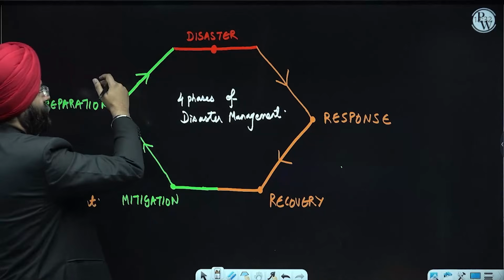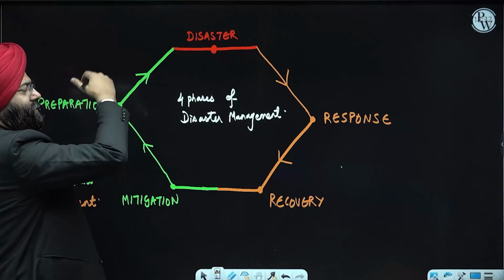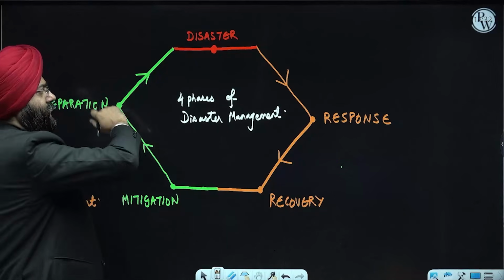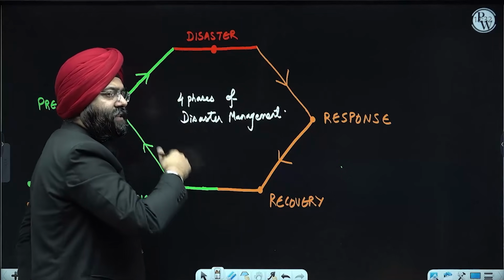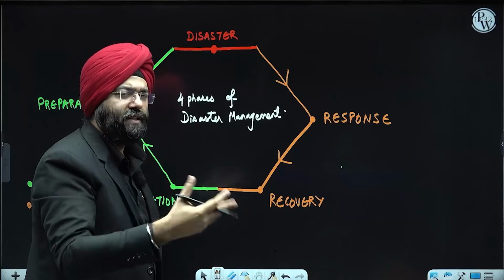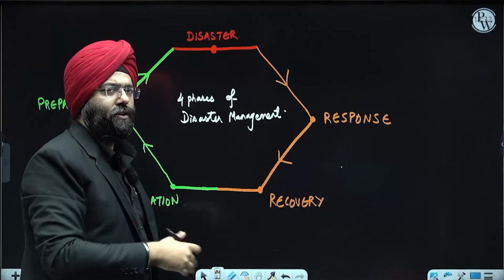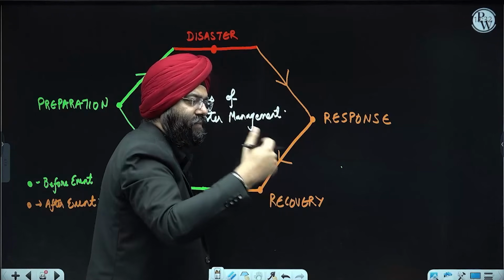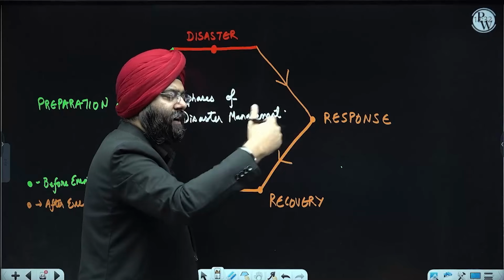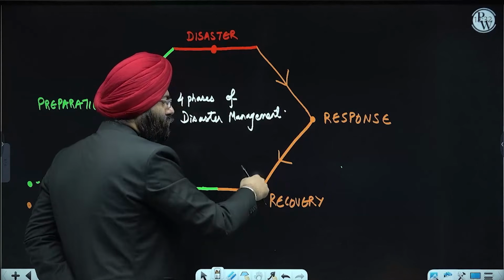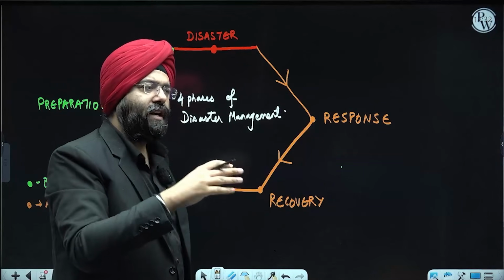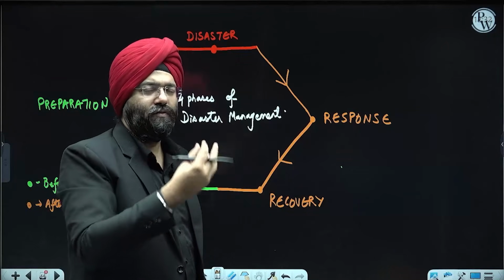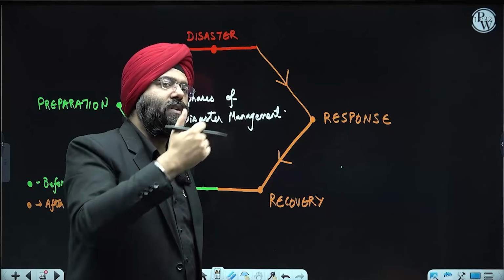Now let us assume there's a possibility of some disaster, and during that time you're getting prepared. That is known as preparation. Now what happens is a disaster takes place. A disaster with respect to, let us say, you can put a word hazard also over here. Let us say a cyclone or earthquake takes place. What will be your response? That is the response immediately during that and along with it after that also. And after that you recover, because immediately you realize immediate need would be, let us say, some disaster or hazard has taken place, you will be meeting the needs of the people. Once that thing is gone, then you will be working on the recovery action.